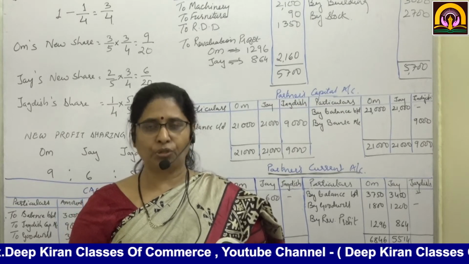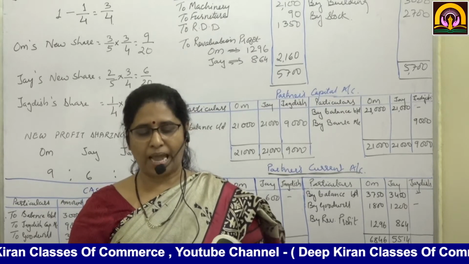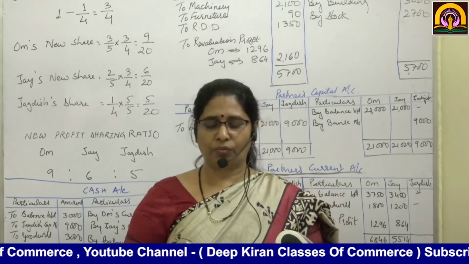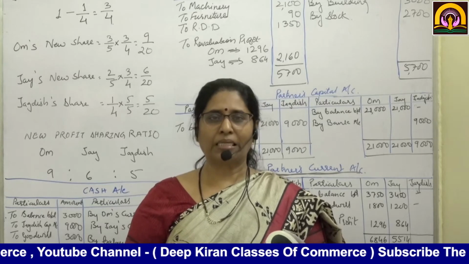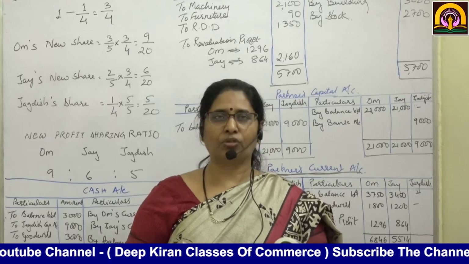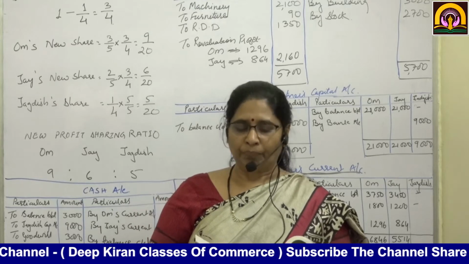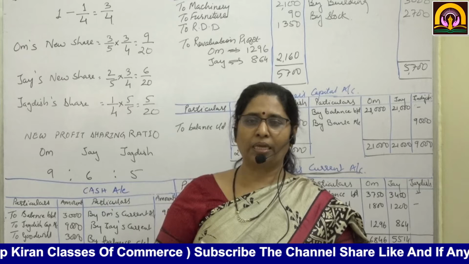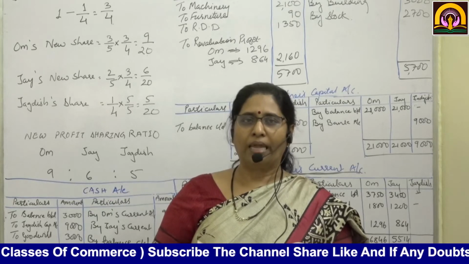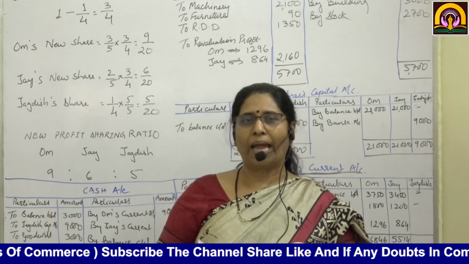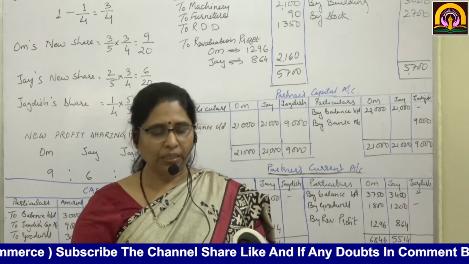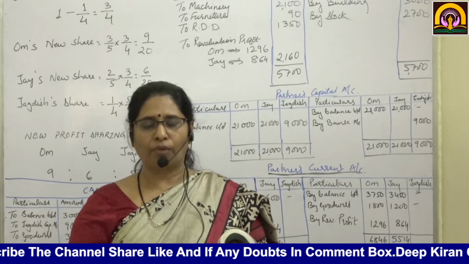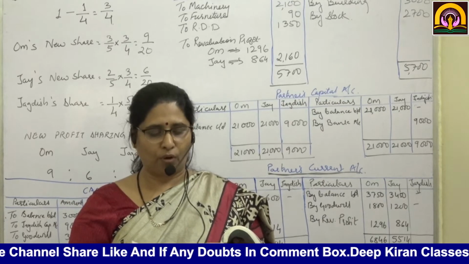First, Jagdish should pay 3,000 as his share of goodwill, and 50% of the goodwill is withdrawn by the partners in cash. Now, Jagdish is going to pay 3,000 as the amount of goodwill, out of which 50% is to be withdrawn by the existing partners, that is Om and Jay. Then he should bring 9,000 as capital for 1/4 share in future profits.